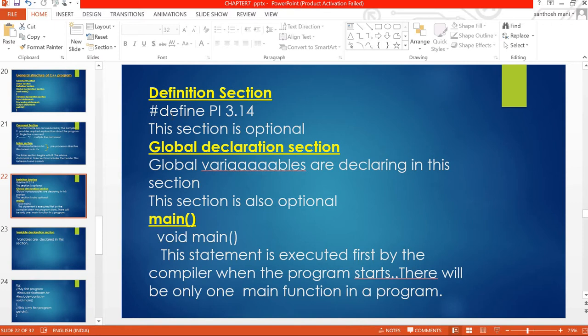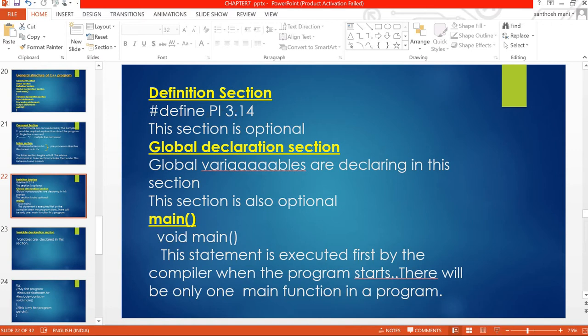If you write in the definition section #define pi 3.14, the value of this variable pi will be 3.14. Then instead of 3.14, we can use pi in the program.